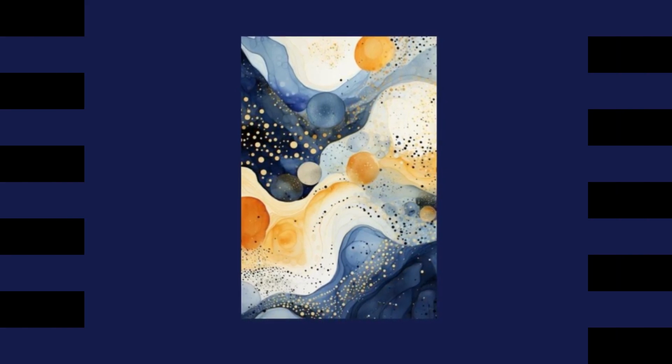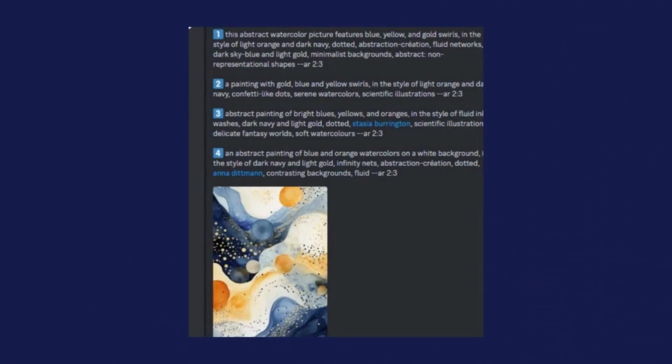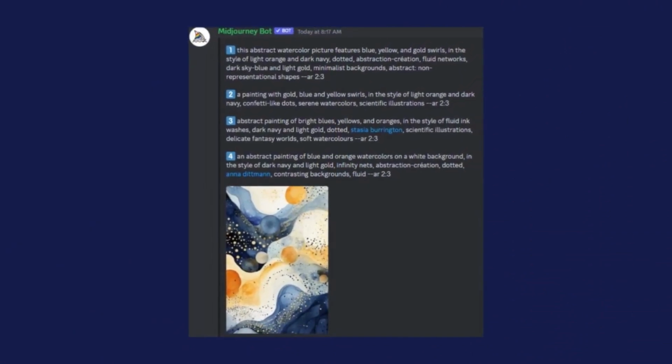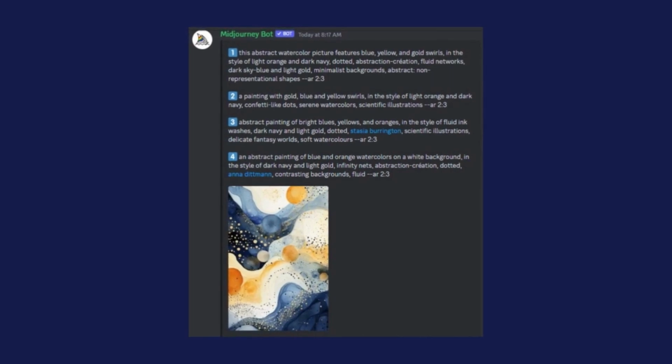Step number 3, elevating inspiration. But here's the real magic. This tool isn't just about description, it's about igniting your imagination. Take an image you cherish, upload it, and witness the prompts that emerge. These prompts don't limit you, they expand your horizons. They inspire you to see your artwork in ways you might have never considered it before.